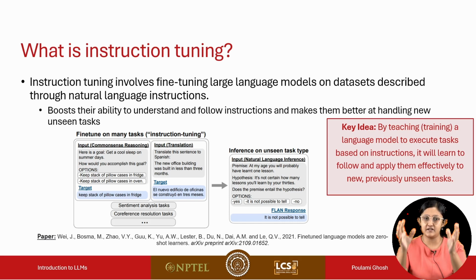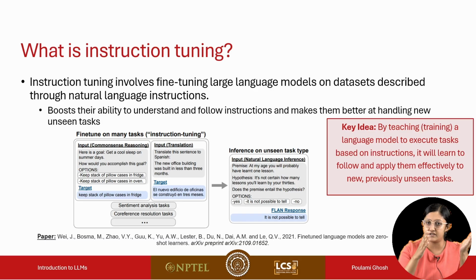So in instruction tuning, each example has the instruction, the input, and output. These three components. Input is not always mandatory. Some tasks have input, some do not. But the instruction will be there and the target output will be there. One thing is that here the tasks present during training and inference are disjoint. There's no intersection between them.